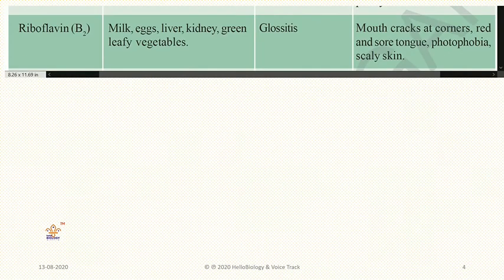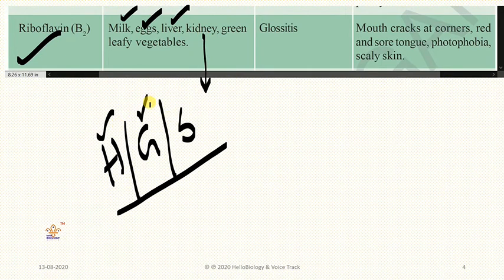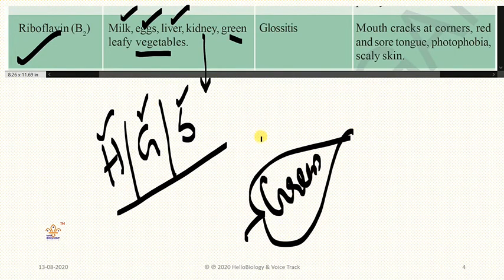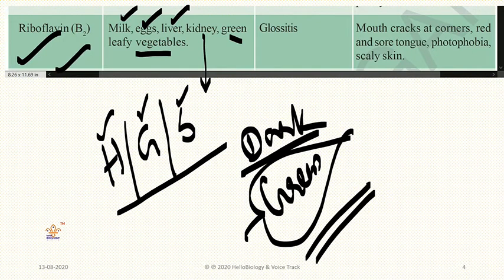Second vitamin we'll discuss here, B2. It is otherwise called riboflavin. As I said here, eggs contain maximum of all the vitamins. And milk also here. Liver of hen or goat or sheep, kidney of hen, goat, sheep. Green leafy vegetables, usually we say green leafy vegetables, but maximum dark green color vegetables will be there. In leafy vegetables, riboflavin will be high in content.